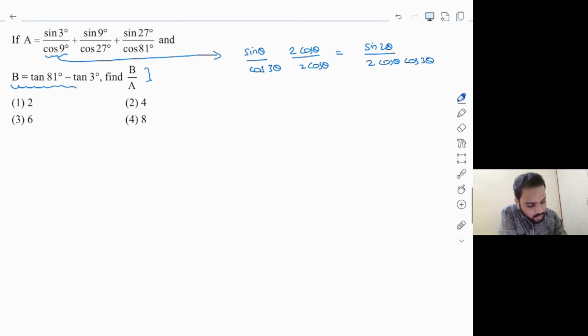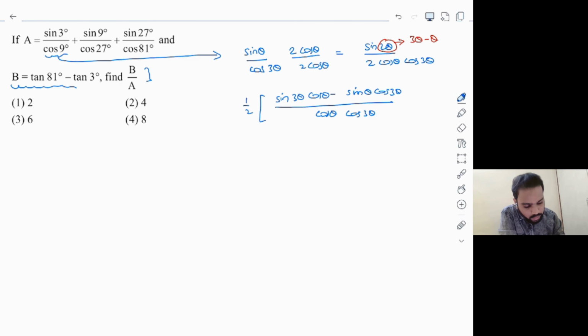Then the next thing I'm going to do is write this 2 theta in the numerator as 3 theta minus theta. I hope you're observing that. In the numerator, I'm writing 2 theta as 3 theta minus theta. Then the remaining part is 1 by 2 times the numerator, which is clearly sin of (A minus B). I'm going to expand it: sin 3 theta cos theta minus sin theta cos 3 theta, whole divided by cos theta multiplied by cos 3 theta.